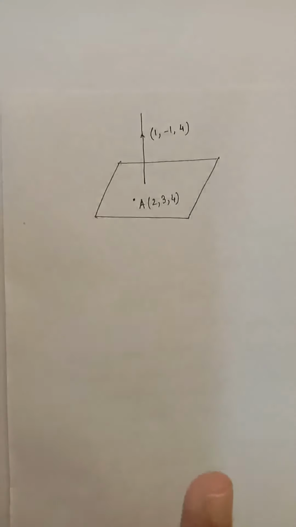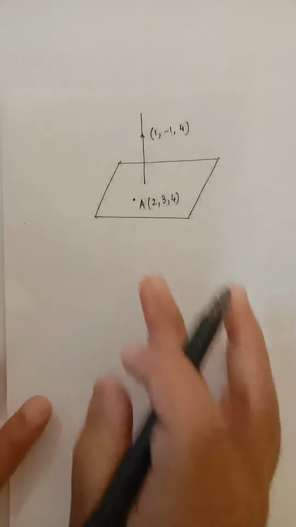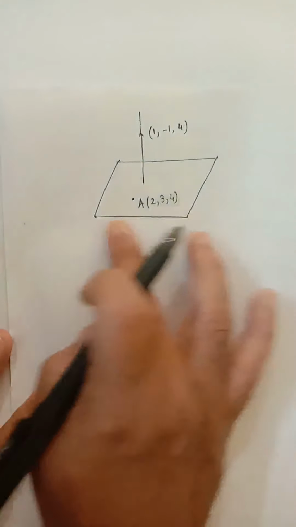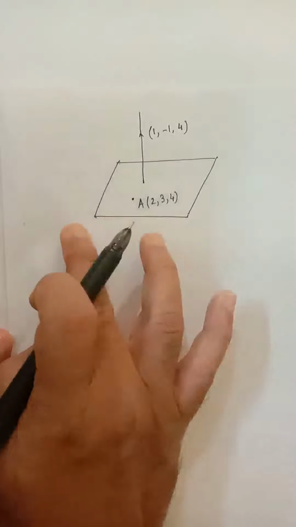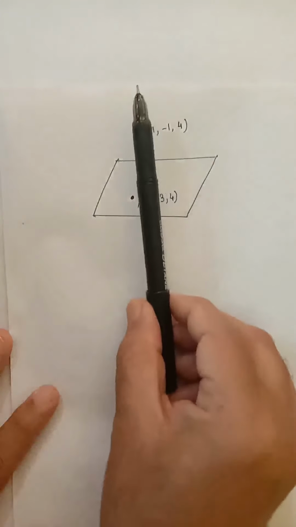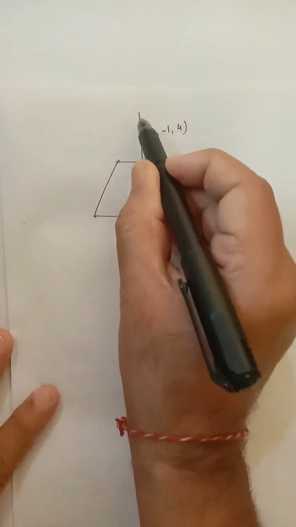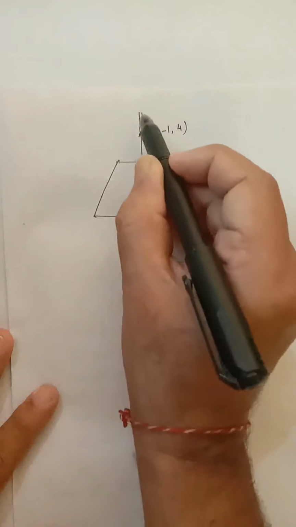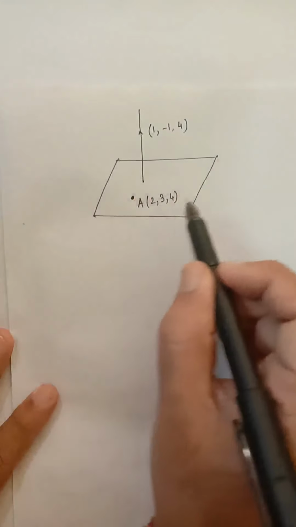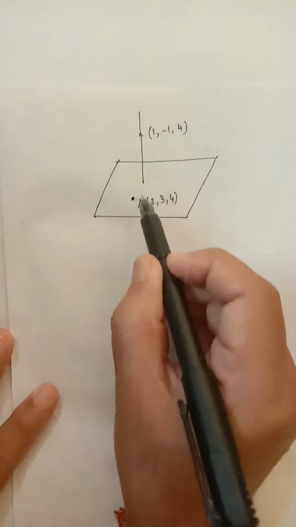Again I am saying, suppose we have to write the equation of a plane in Cartesian form or in vector form, what do we need? A point on the plane must be given and direction ratios of the normal perpendicular to the plane. This is a line which is perpendicular to the plane. Its direction ratios must be given.